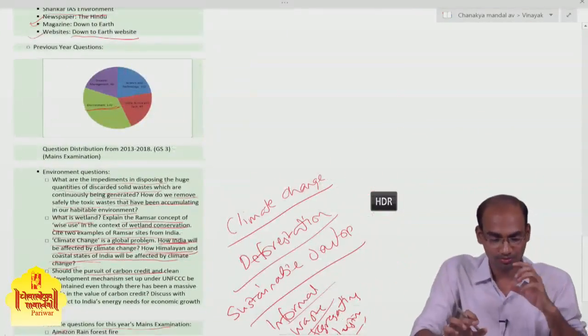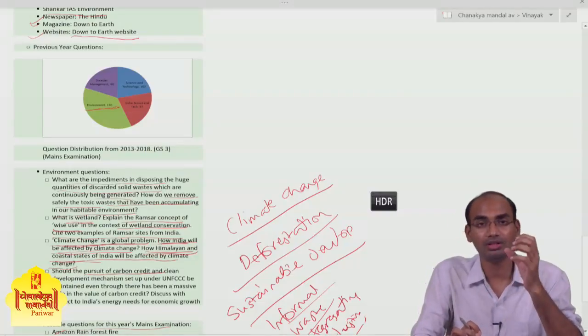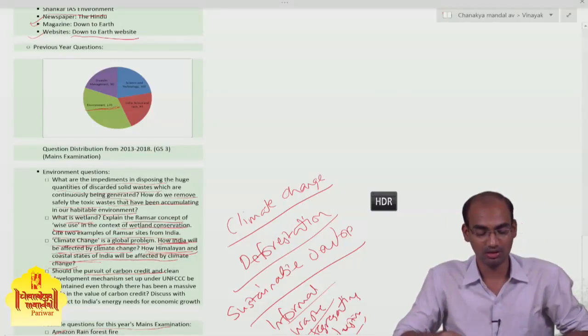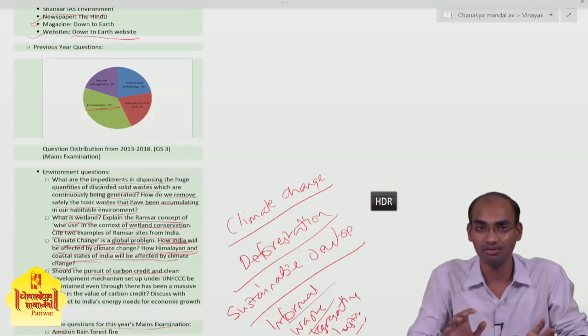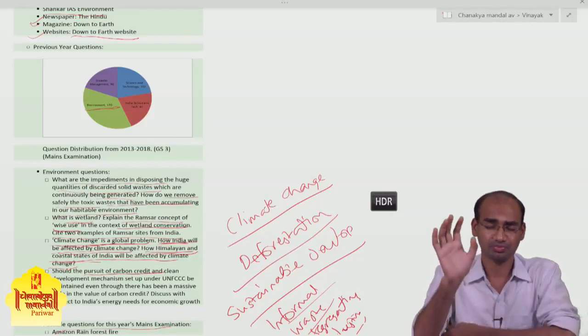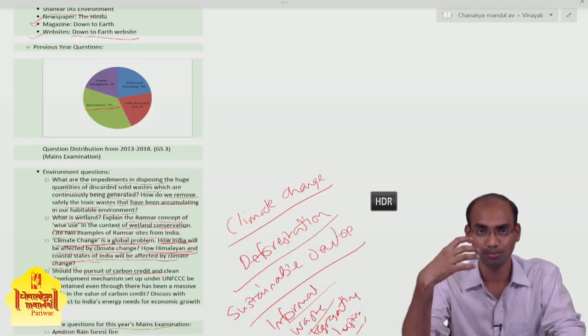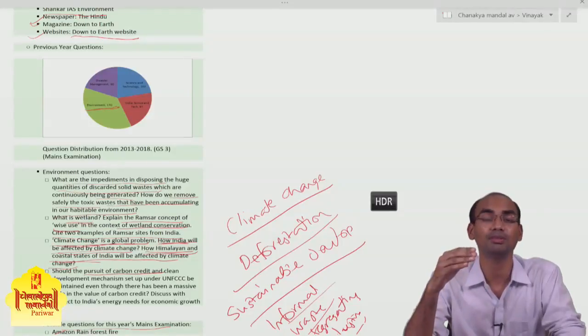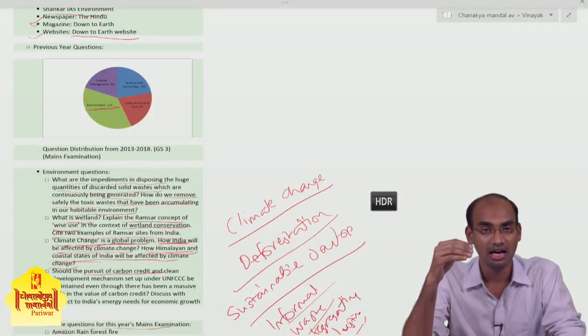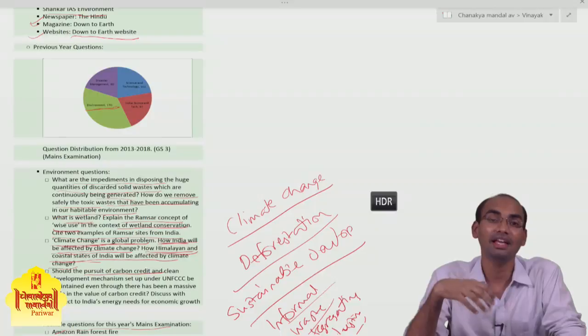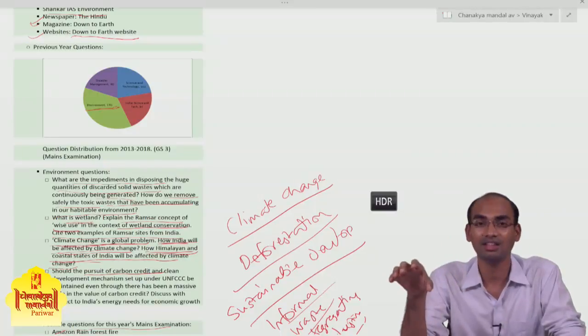So this is about the orientation of the subjects geography and environment. I have told you about the syllabus, book sources, what questions appeared in previous year UPSC examinations, and what are the possible areas on which UPSC might ask questions in this examination.